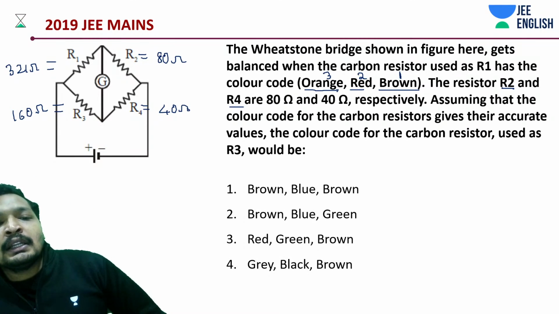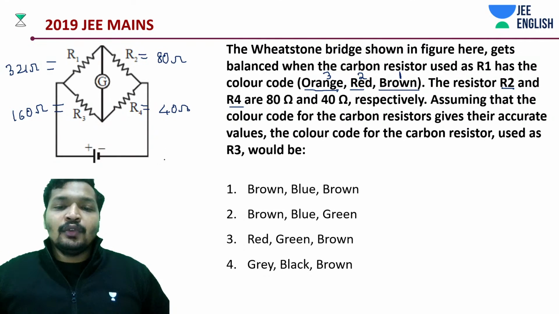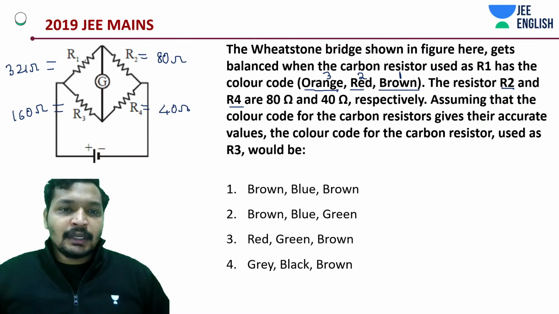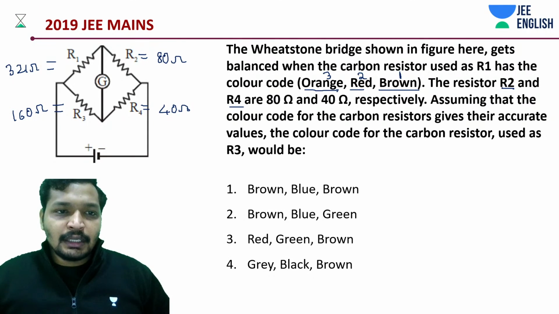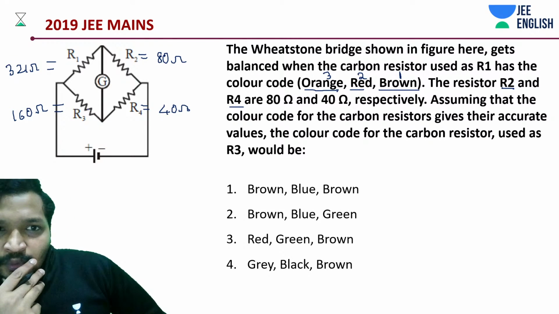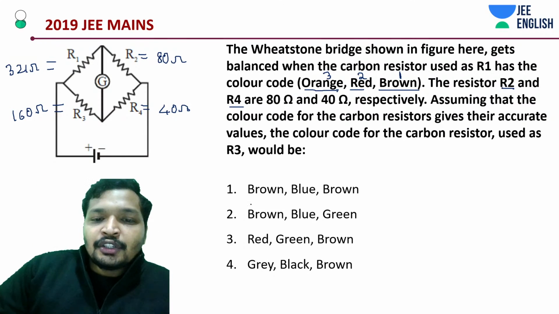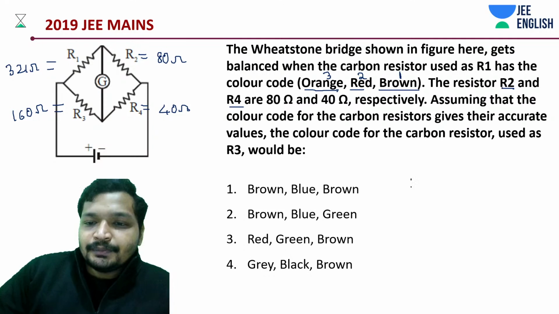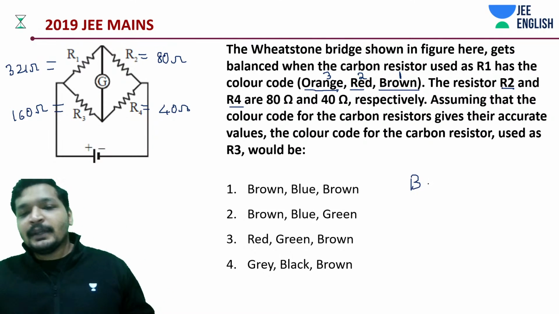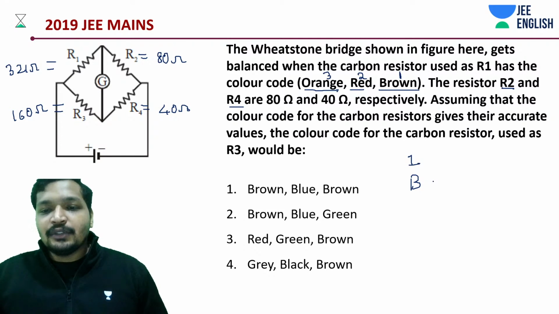So then what it should be, like 1 is going to be your brown, of course, so you can eliminate 2 options among them. Just a moment, guys. Yes, I get it correct. Let me have a look at whether R2 and R4's values are given. Okay, so it should be brown. Just quickly doing it. Maybe if you remember it this way, it's good. If not, we'll go step by step.